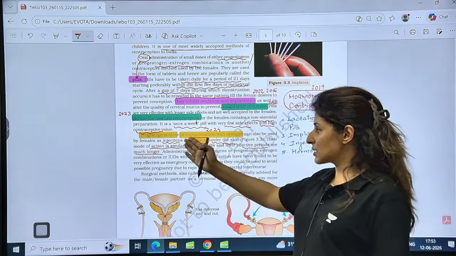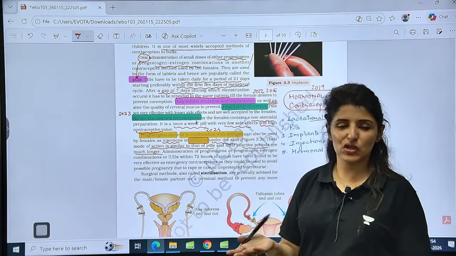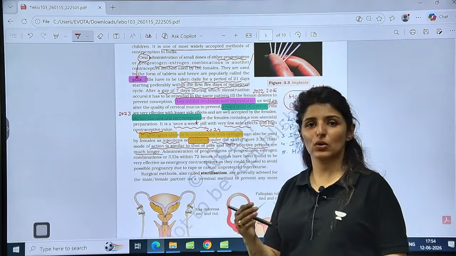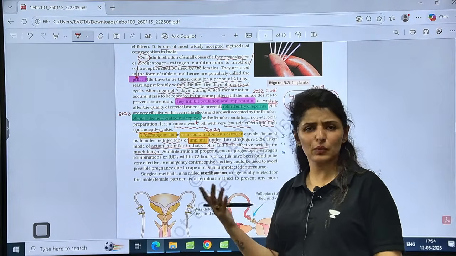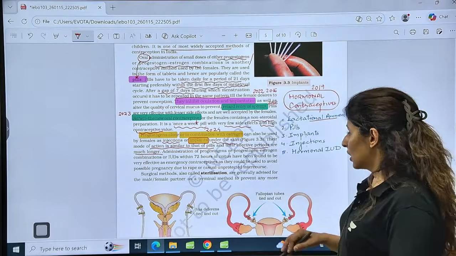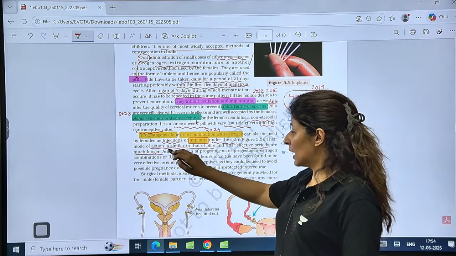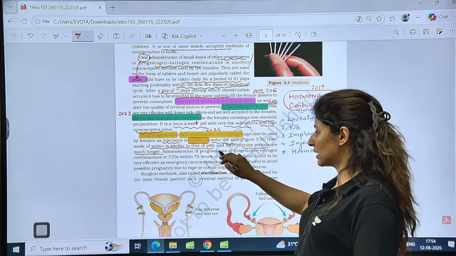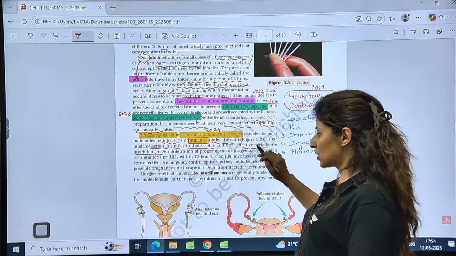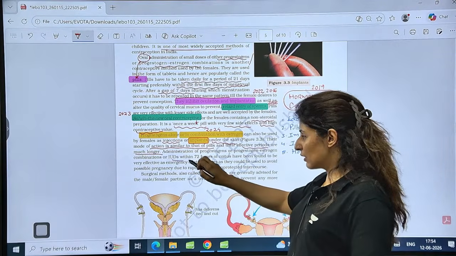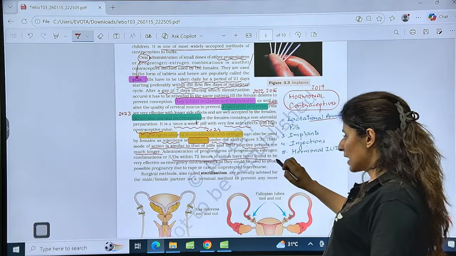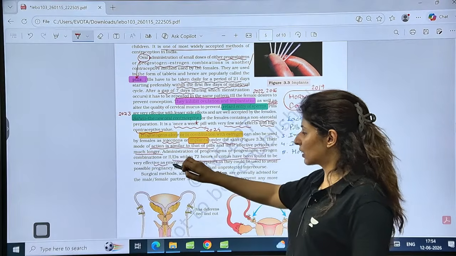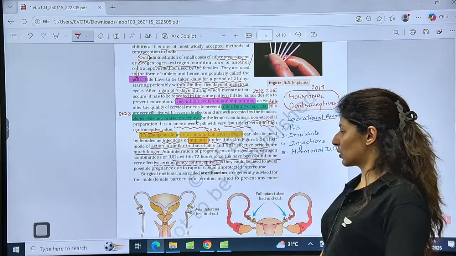And as far as injections are concerned, you have to take injections once in a week or 15 days or once in 2 months, depending upon the potency of the injection, right? Now, very important, administration of these pills, progesterone or progesterone estrogen or IUDs, within 72 hours of coitus has been found to be a very effective emergency contraceptive.